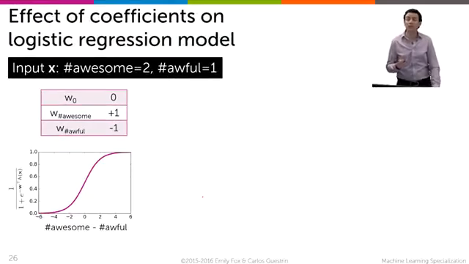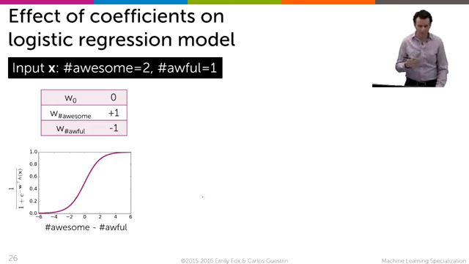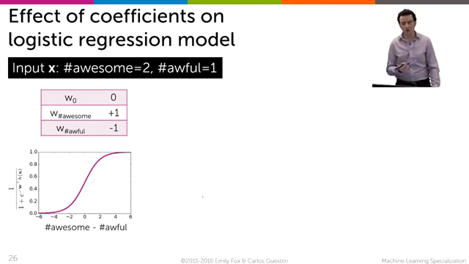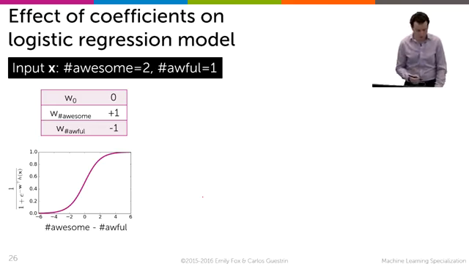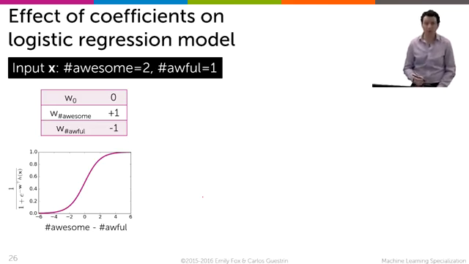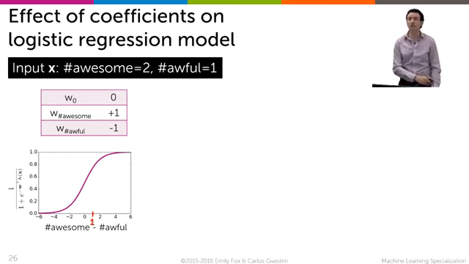Let's go back to the simple example that we had before, where we're just fitting a classifier using two features, number of awesomes and number of awfuls. Let's say the coefficient of awesome is plus 1 and the coefficient of awful is minus 1. And we have an input, 2 awesomes, 1 awful. If you look at the difference between number of awesomes and number of awfuls, you have 1 here, because there's 1 awesome more than there's awfuls.